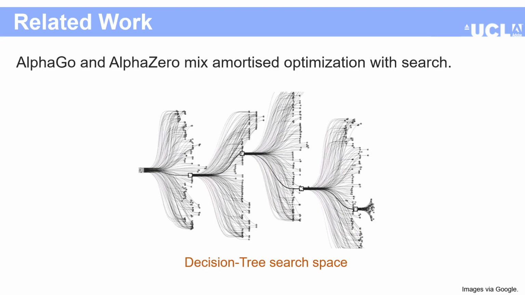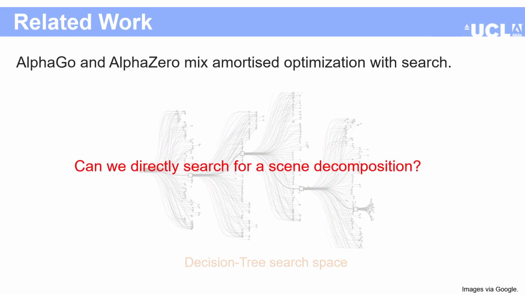Recently, methods like AlphaGo and AlphaZero have mixed direct search with amortized optimization and have shown incredible performance on many games. Inspired by these methods, in this work, we pose the question if direct optimization and search can benefit unsupervised scene decomposition.